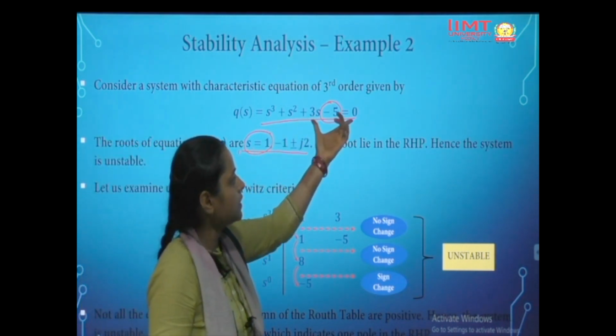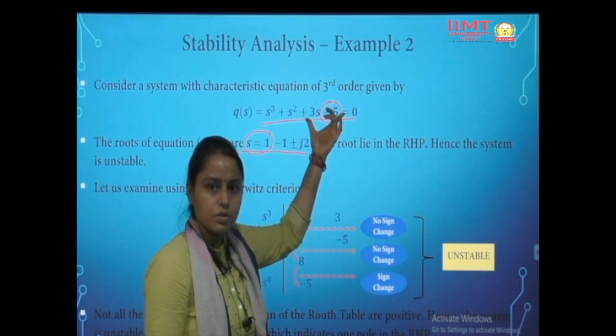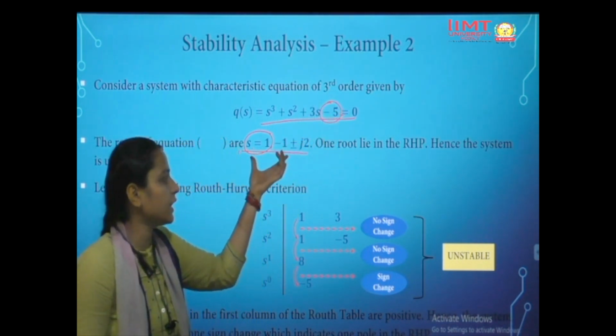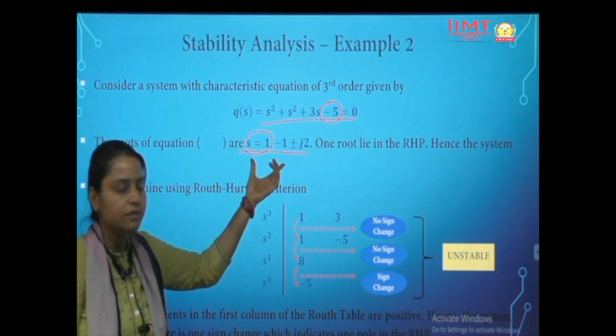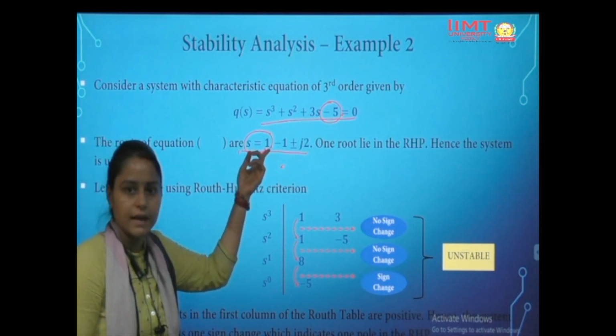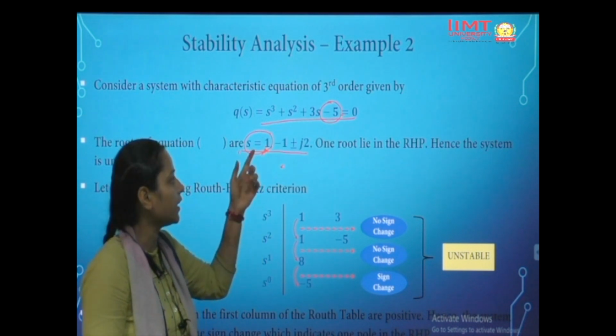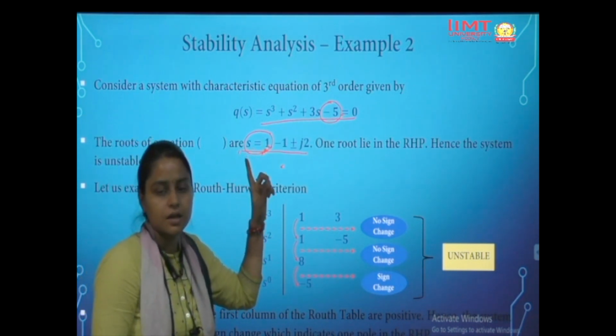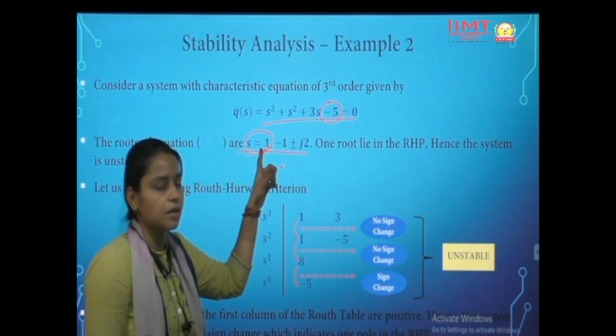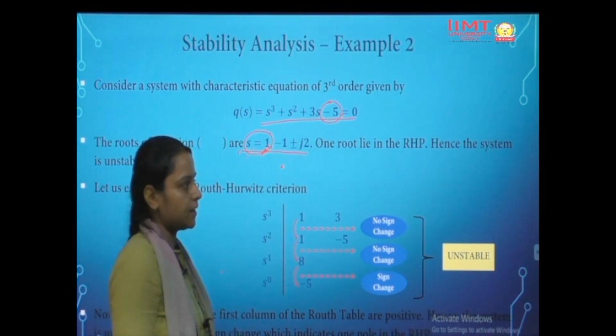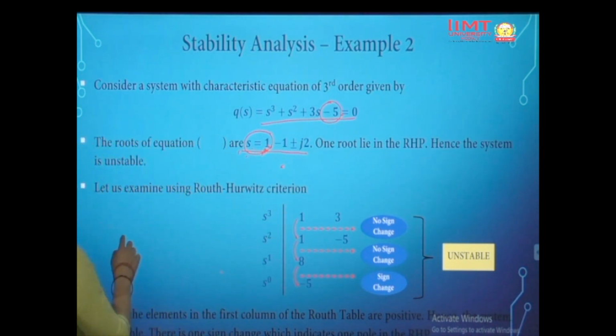We can simply tell from this equation also that this is unstable, and when we calculate the roots of the equation, we can see one pole is lying on the right hand side of the plane, so this should be unstable. So when we make a Routh array, there should be one sign change which will show that there is one pole on the right hand side of the plane. So let's see with the Routh-Hurwitz array.